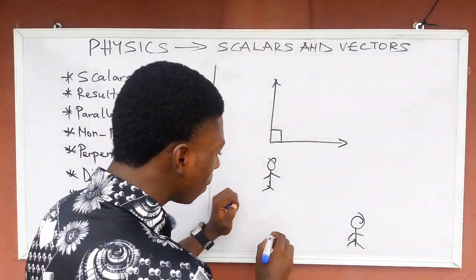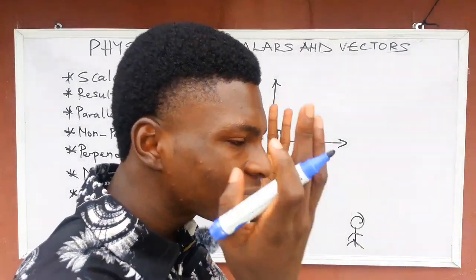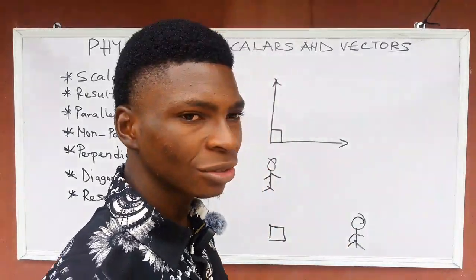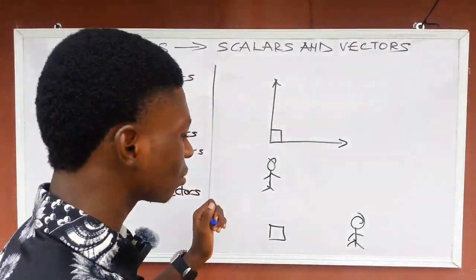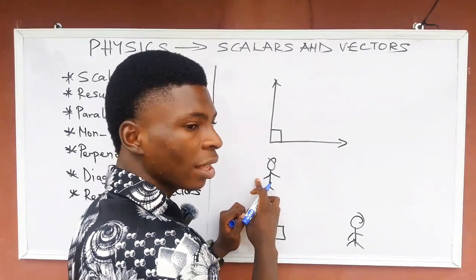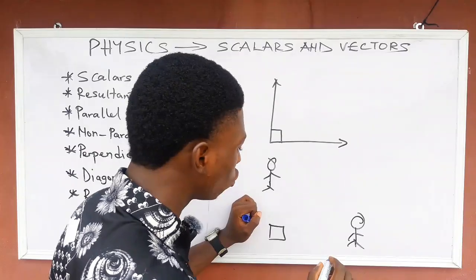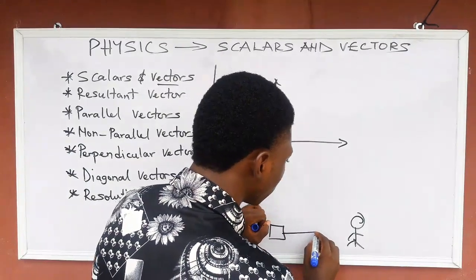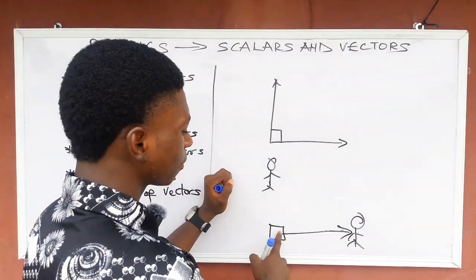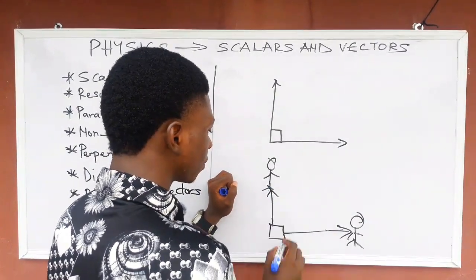So if a box is here, listen very carefully. It is something you can just think about and get the answer. It's not something difficult; in fact, it's a very simple thing. If a box is here, your brother is here and you are here, just try it at home. You tied a rope to this box and you hold it, and your brother too tied a rope to this box and he holds it.